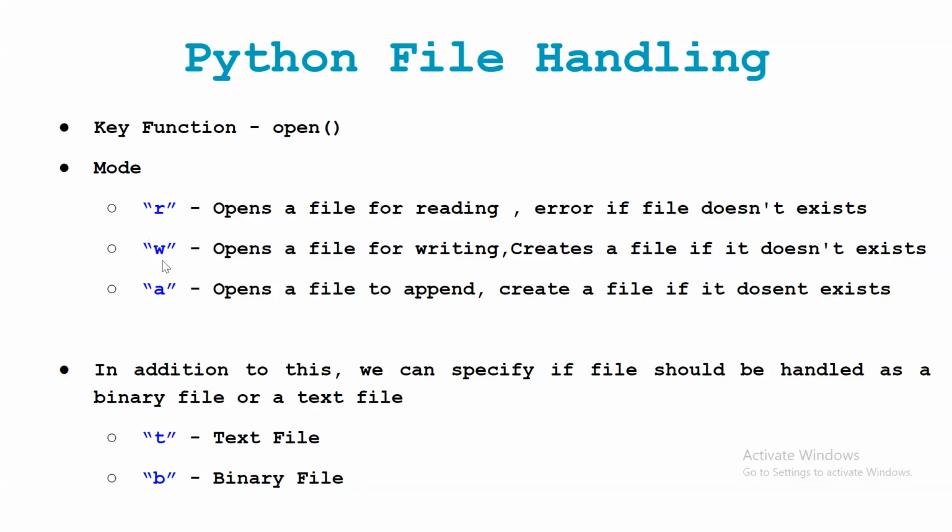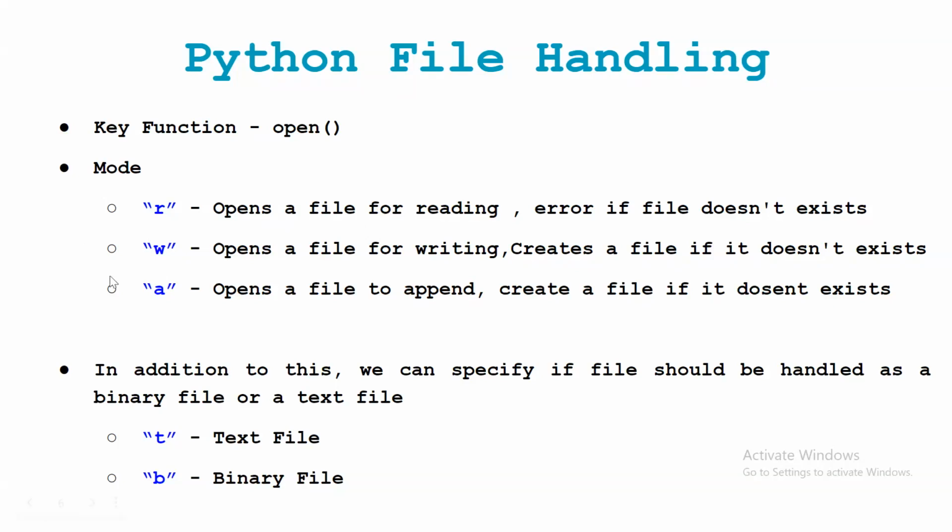Suppose you want to write something into the file, then we can use this W mode. So what will this W mode do? It will open a file for writing purpose and create a file if it does not exist there. If the file is already there, then it will add that content to that file. But if the file is not there, it will create a new file and then add the content.